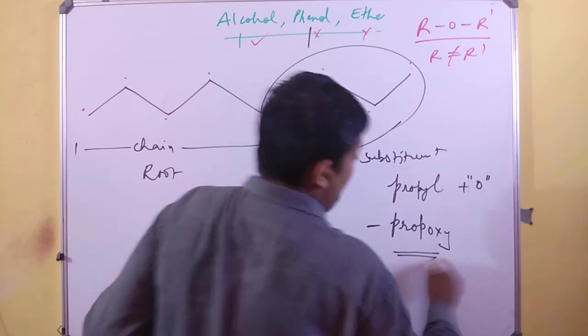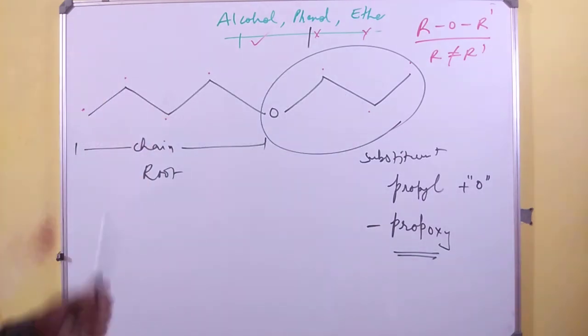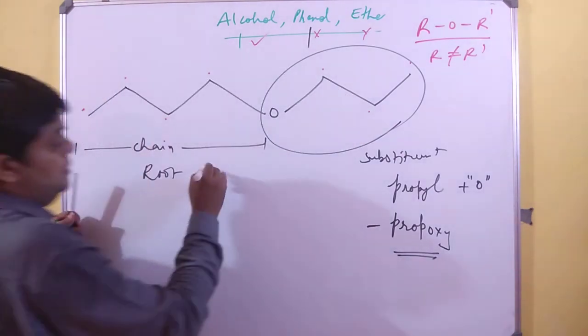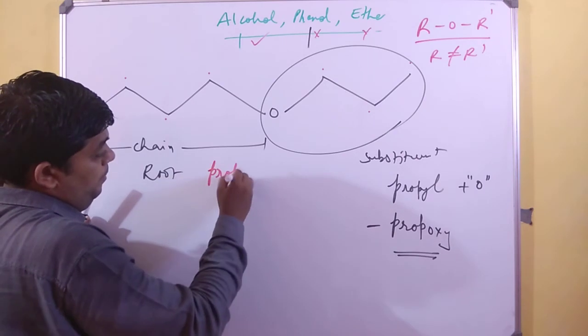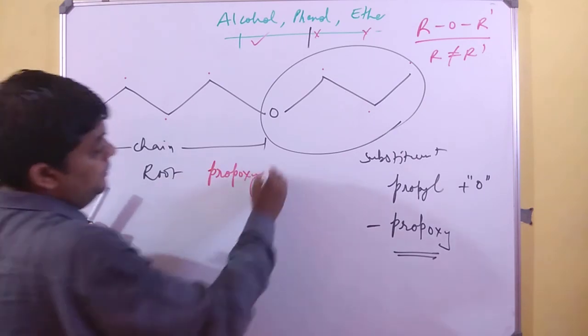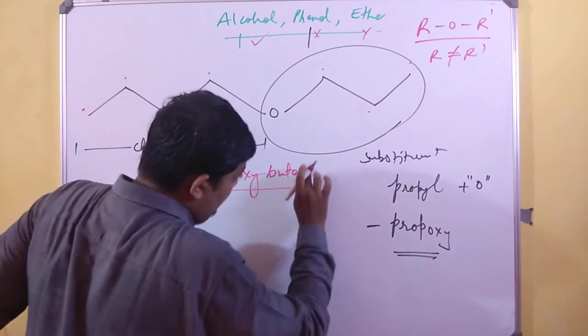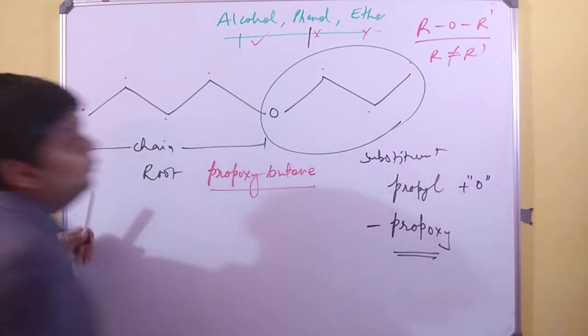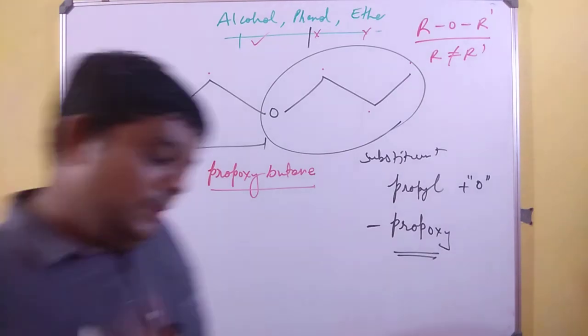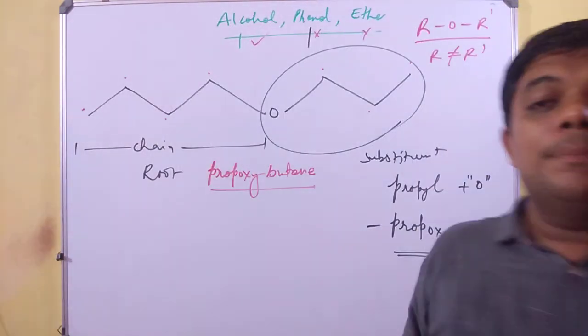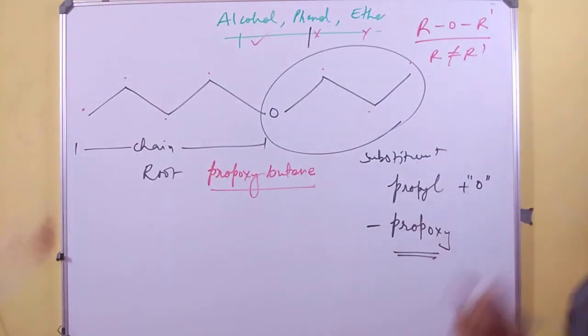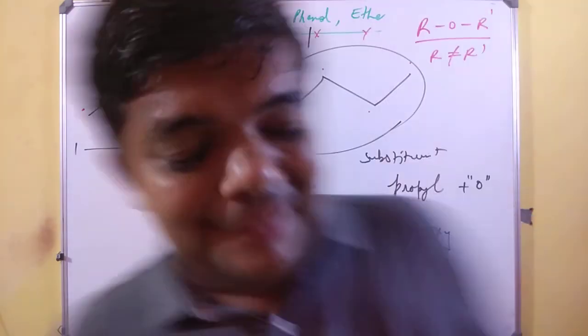Therefore, it now becomes propoxybutane. But over here, this E is important because you do not have any other thing. So it is very important to write propoxybutane.